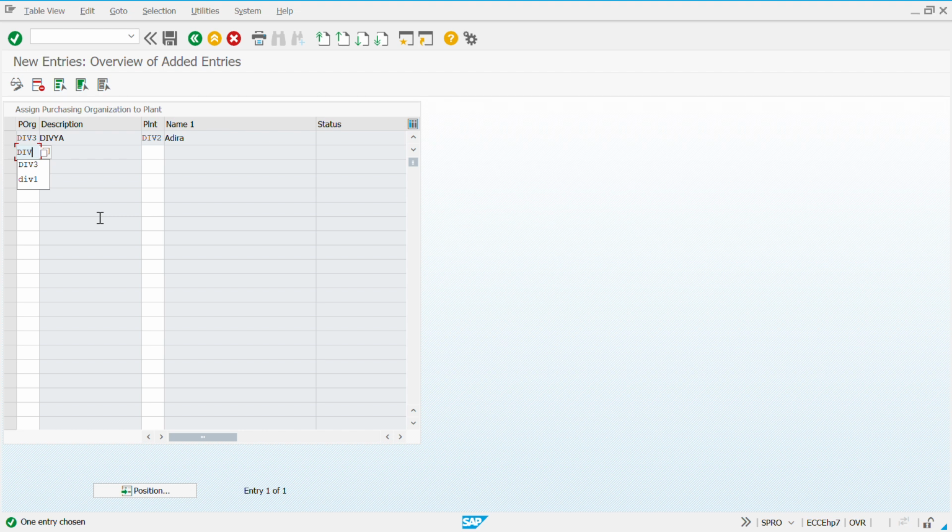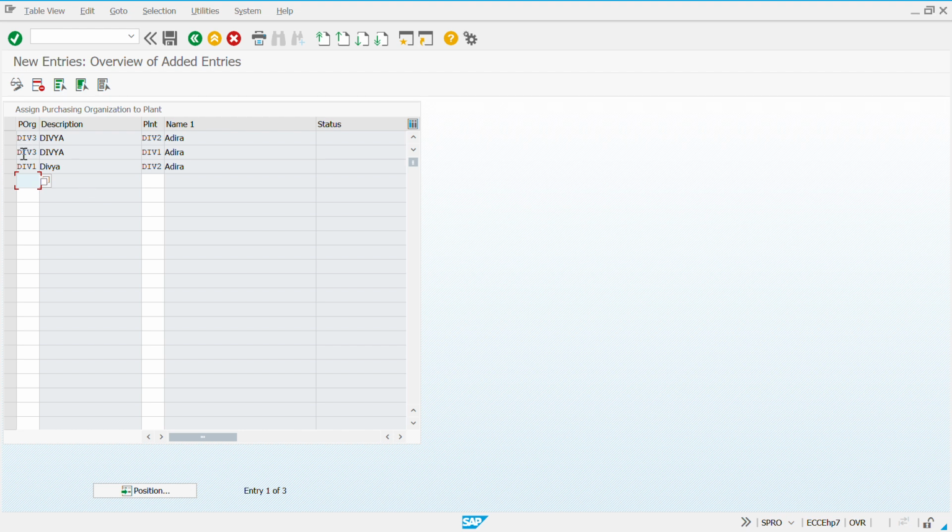Now div3, div1, enter. Then div1 and div2, enter. So here, multiple purchasing organizations can be assigned to multiple plants, and multiple plants can be assigned to multiple purchasing organizations.